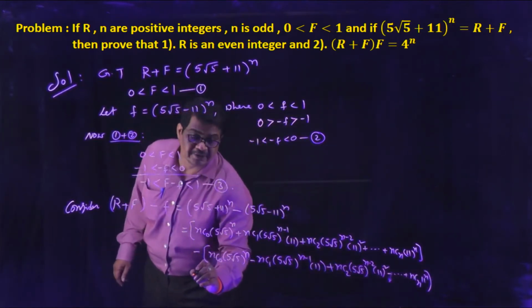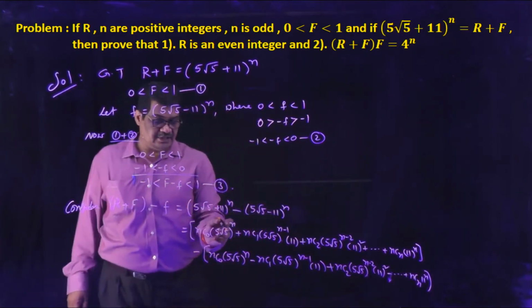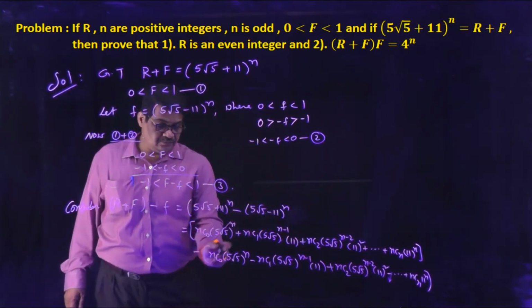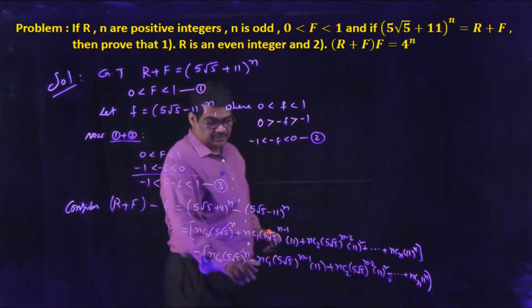Now we are getting these terms cancelled. So which terms are cancelled? nC0 plus term, and here nC0 term is minus. So here minus of minus, plus 1.